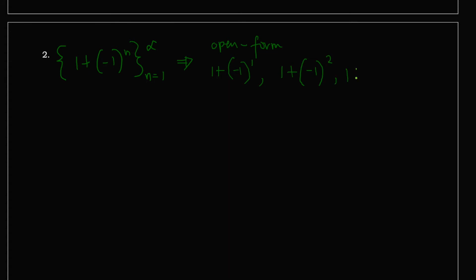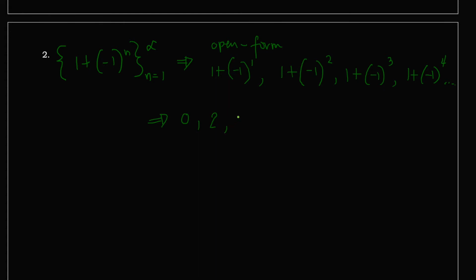And then 1 plus negative 1 cubed. And 1 plus negative 1 to the fourth. And so on. Okay? So, we will simplify. Negative 1 raised to 1, that is negative 1. Negative 1 plus 1, that will become 0. Okay, negative 1 squared, that is negative 1 times negative 1, that is positive 1, plus 1, the answer is 2.